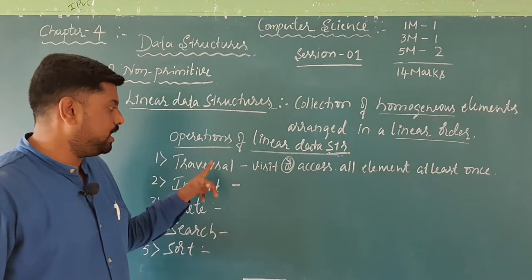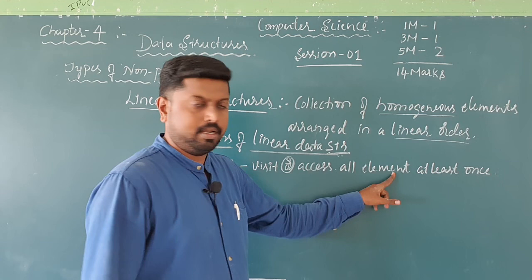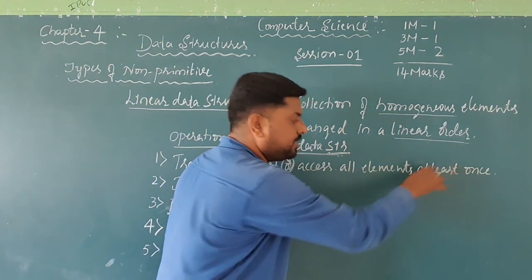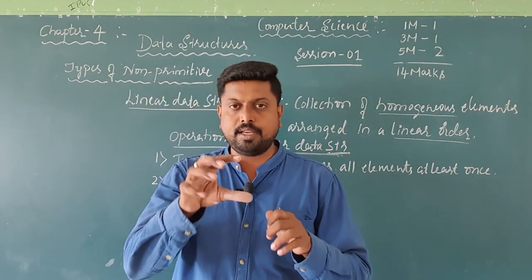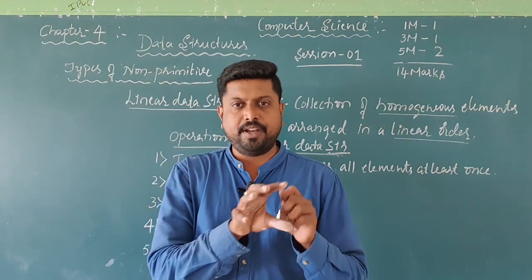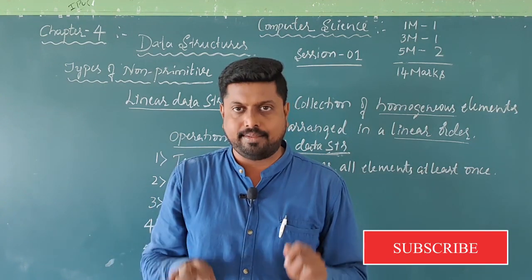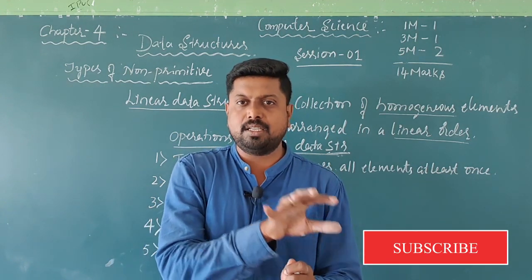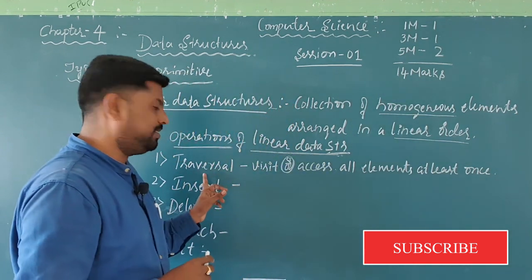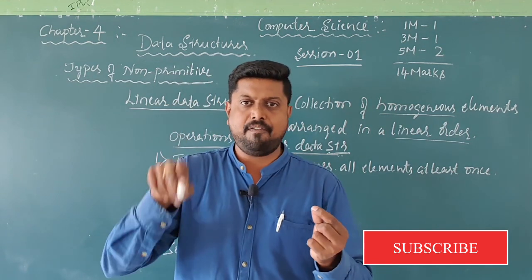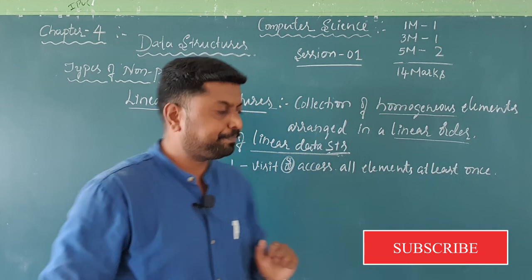Traversal operation is used to visit or access all the elements at least once. Means in a collection of data elements, if there are 5 elements, we have to reach all 5 elements once, or access all 5 elements once. That is the meaning of traversal. We should reach at least once.